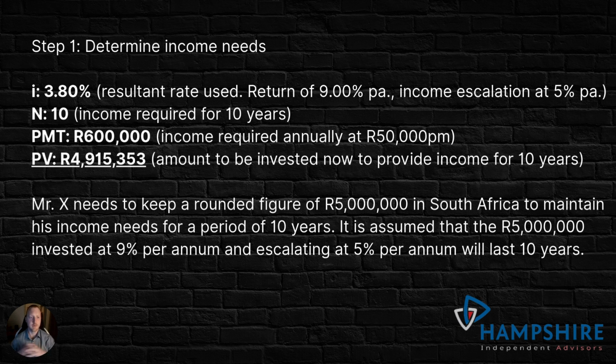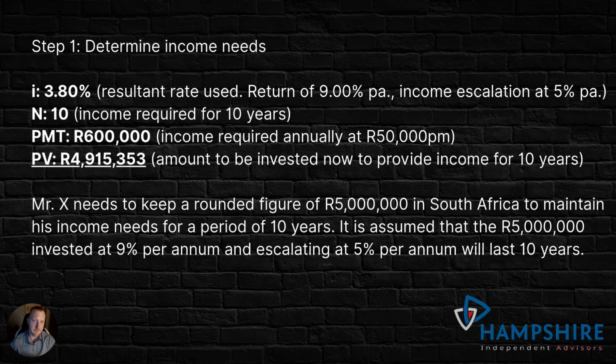Okay, so how do we go about doing this? Step one, I did a calculation to determine how much money he's going to need to meet his expenses in South Africa, in rands, for a period of 10 years. We used a resultant rate. A resultant rate is a number determined by combining a growing income, or rather a growing investment, which you draw income from.